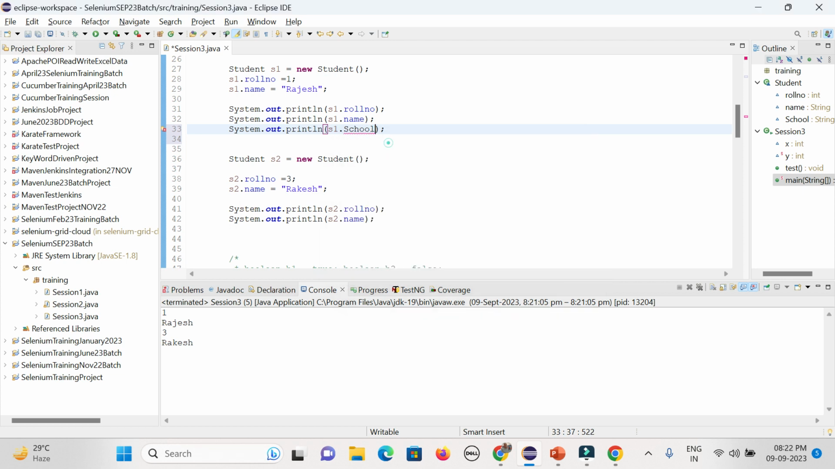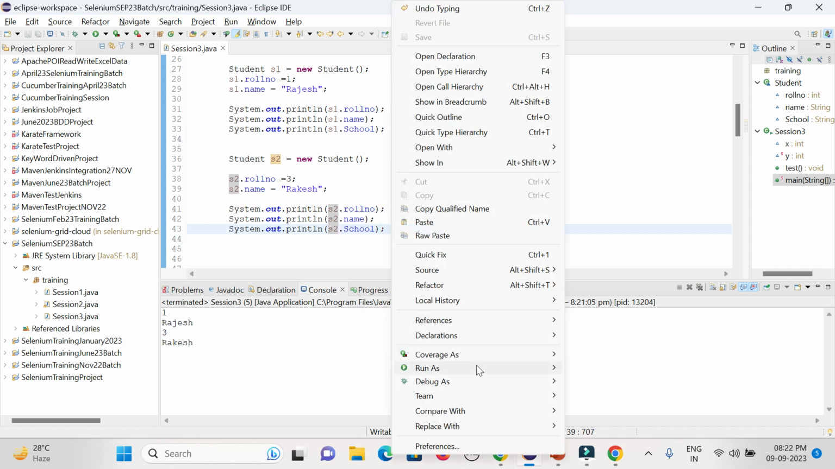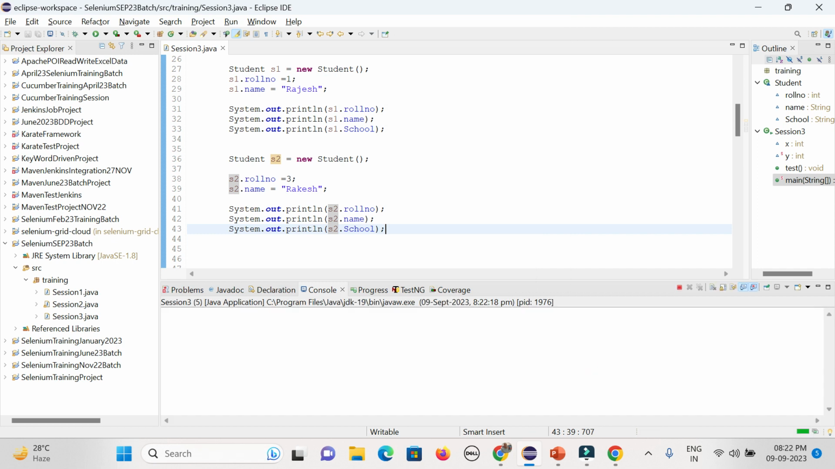The school name is coming. Similarly for s2 also you can print it, and it will print the same one. So in case you want to use something common across all the objects, you can define the value along with the variable declaration at the class level. So that is the way you can establish the relationship of the class and object concept.